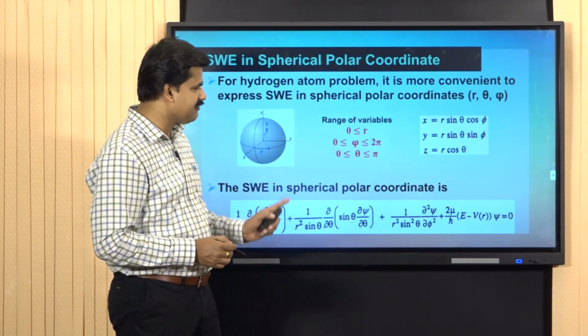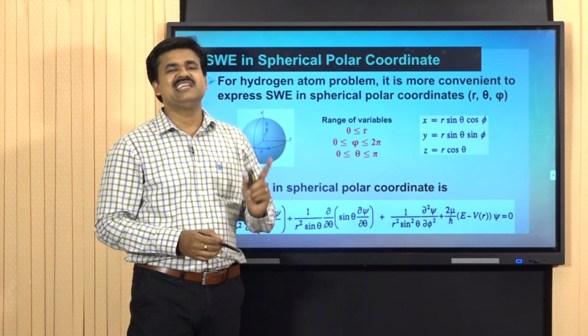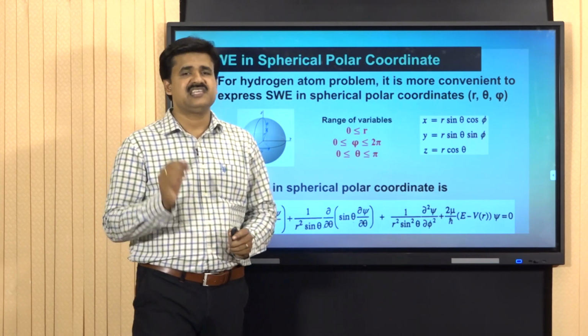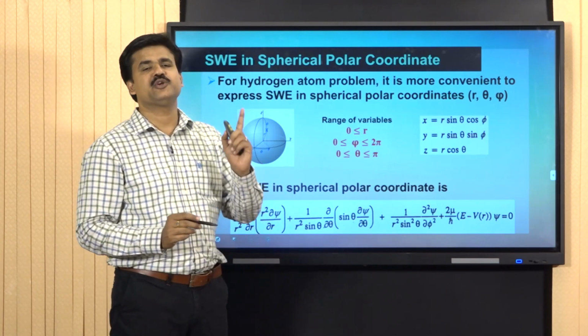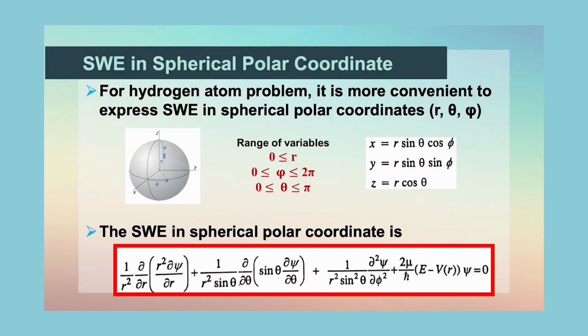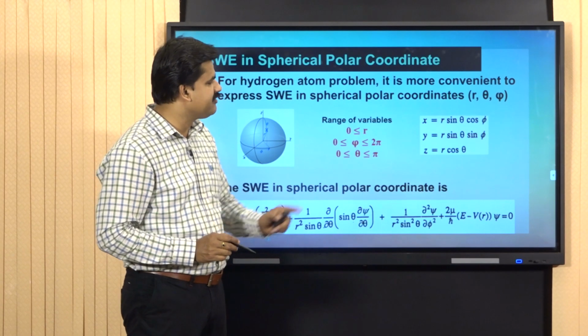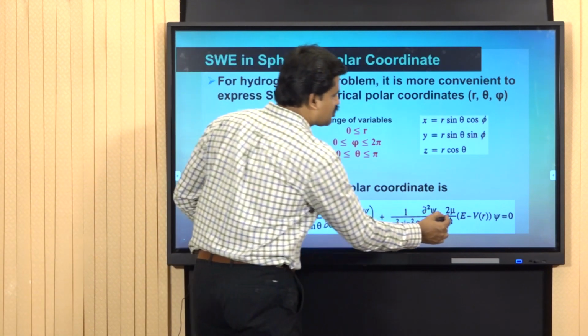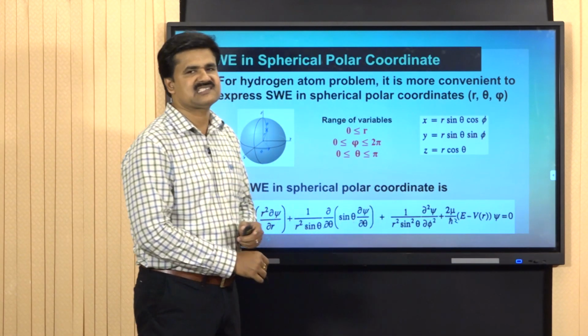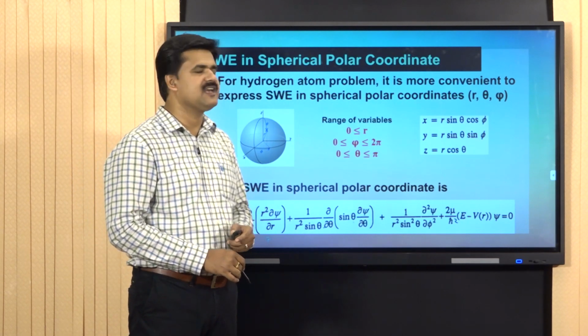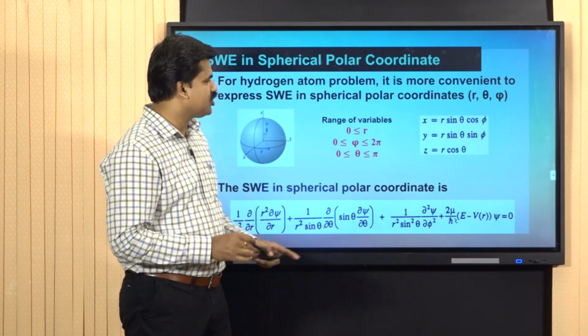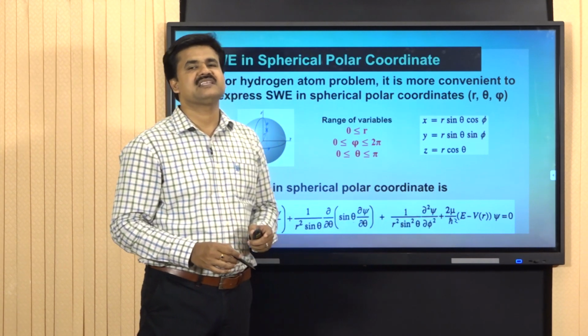Thus, the Schrodinger wave equation for the hydrogen atom in spherical polar coordinate system is given by 1 by r square into dou by dou r of r square into dou psi by dou r, plus 1 by r square sin theta, dou by dou theta of sin theta into dou psi by dou theta, plus 1 by r square sin square theta into dou square psi by dou phi square, plus 2 mu divided by h cross square into E minus Vr into psi is equal to 0.